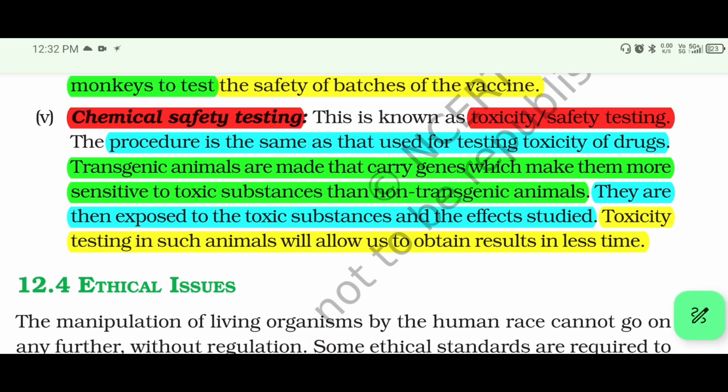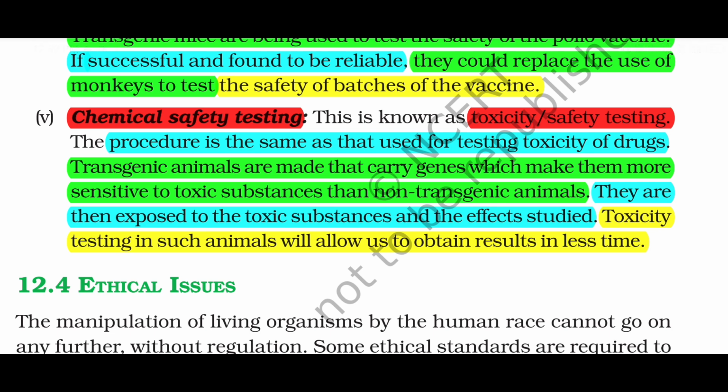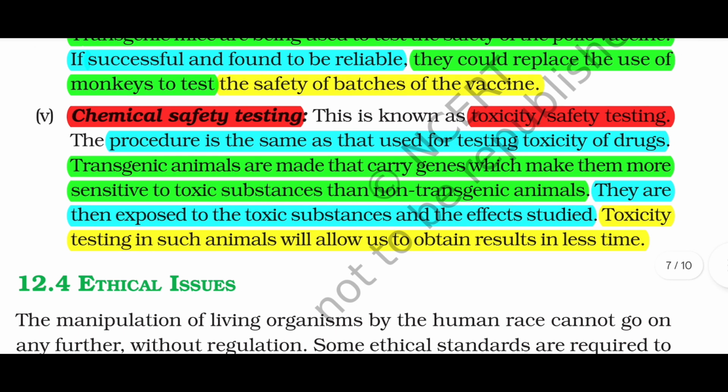This is known as toxicity safety testing. The procedure is the same as that used for testing toxicity of drugs. Transgenic animals are made that carry genes which make them more sensitive to toxic substances than non-transgenic animals.